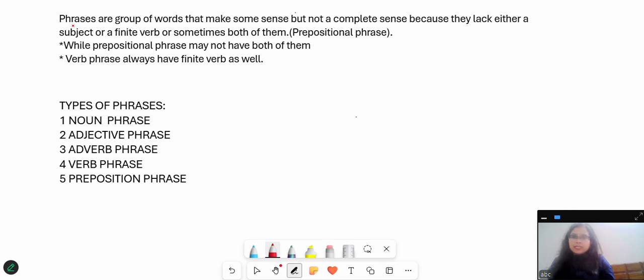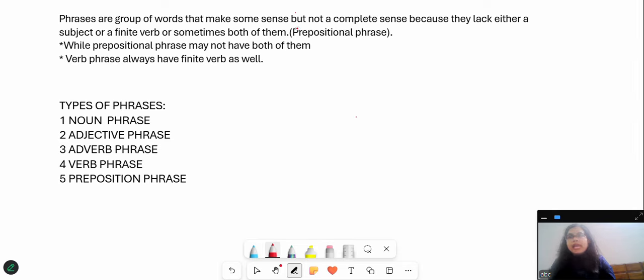Phrase. Dear students, in my past session, I told you what a phrase is and how to identify a phrase in a sentence. Just to have a quick recap, a phrase is a group of words that make some sense, but not complete sense. The reason being, either it lacks a noun or a subject, or it lacks a finite verb.